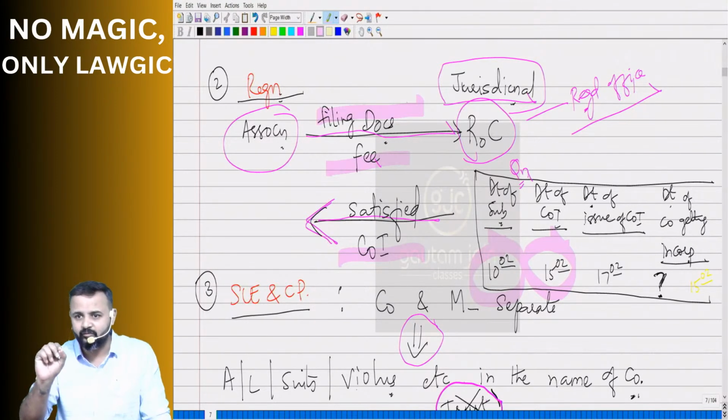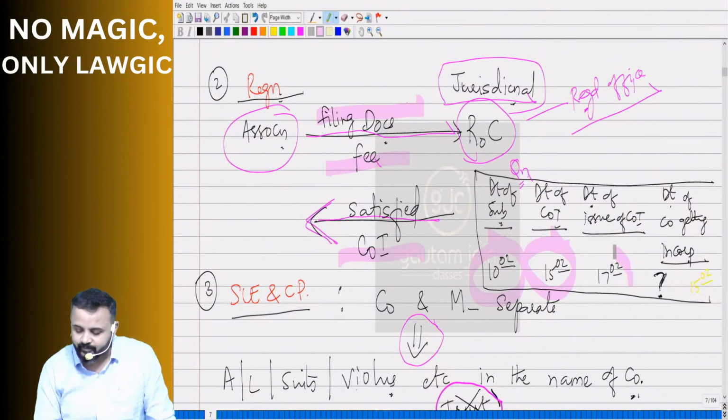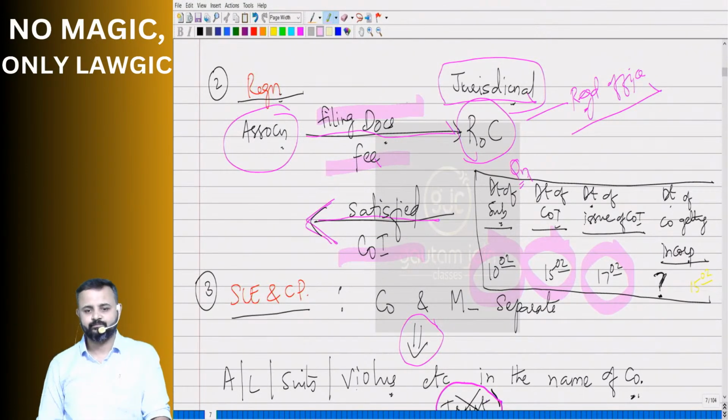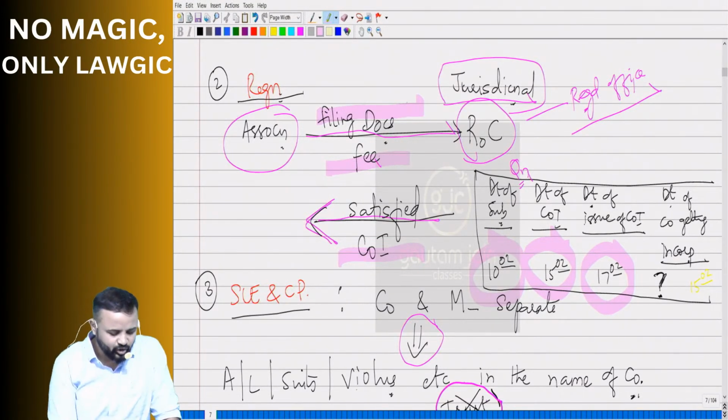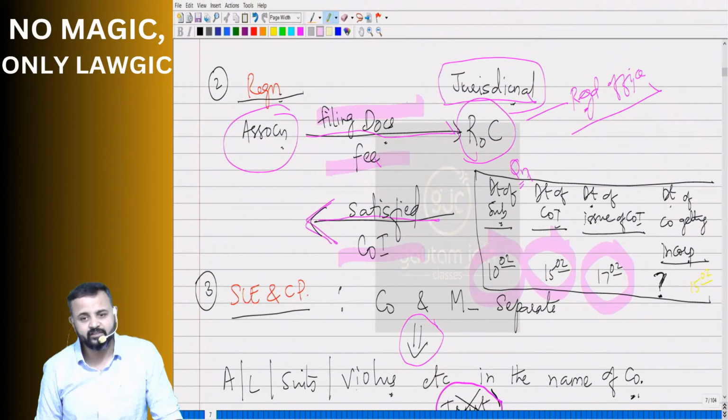Correct? So on the COI, what date was mentioned? 15th of Feb. And then he issued the certificate of incorporation on 17th of Feb. So 10th documents were submitted, the date of COI was 15th, date of issue of COI was 17th.